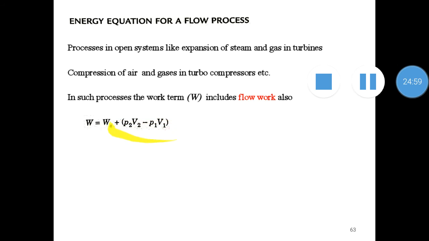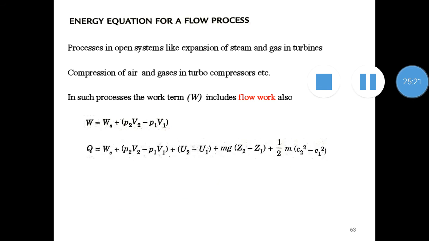This is a change in our work component. In the case of non-flow process, W was just Ws, shaft work. But in the case of flow process, we need to additionally include P2 V2 minus P1 V1, the flow work. Therefore the equation changes.